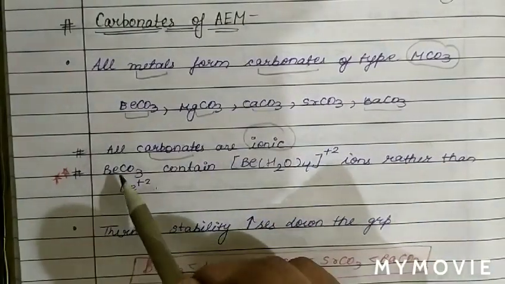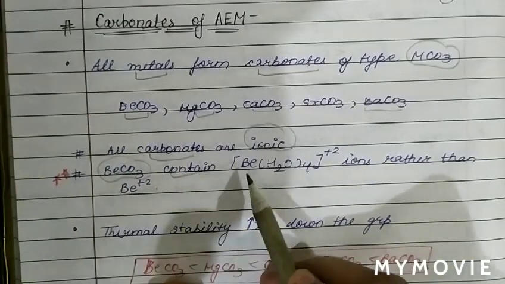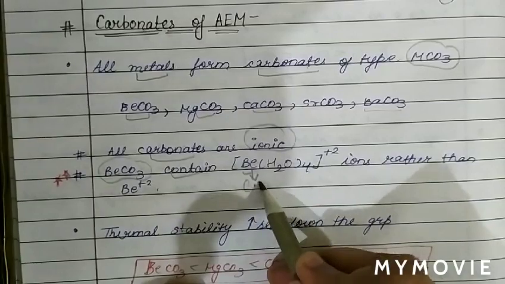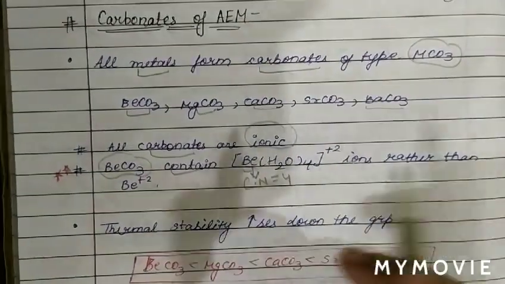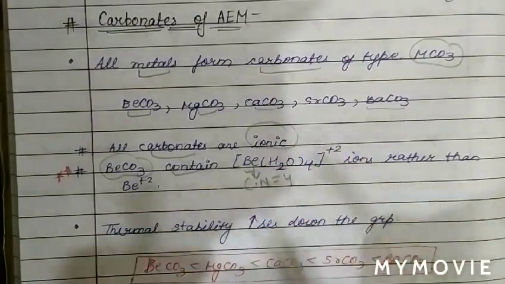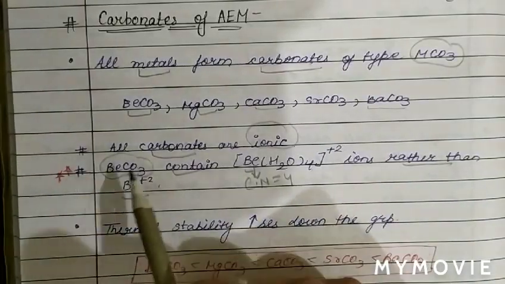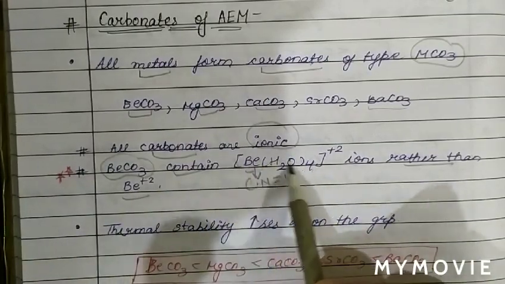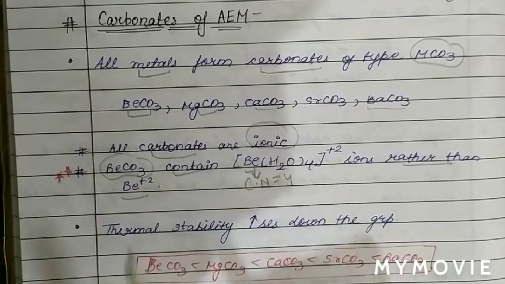See, beryllium carbonate basically contains the complex ion [Be(H2O)4]2+. As we know, beryllium cannot expand its coordination number beyond 4. So the coordination number of beryllium is 4. So basically BeCO3 contains this complex ion rather than Be2+. So BeCO3 is always in the form of coordinated water molecules having coordination number 4. So it is not in the form of Be2+.